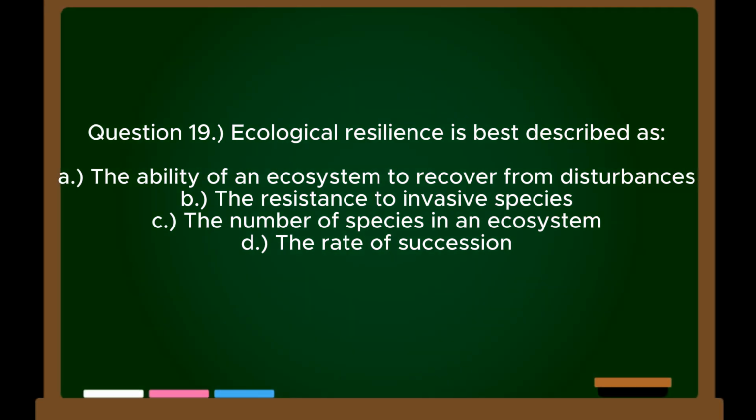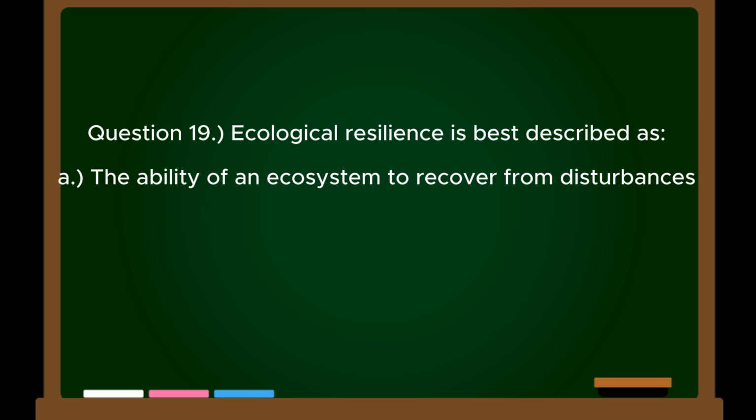Question 19. Ecological resilience is best described as: A. The ability of an ecosystem to recover from disturbances. B. The resistance to invasive species. C. The number of species in an ecosystem. D. The rate of succession. Correct answer, A. The ability of an ecosystem to recover from disturbances.